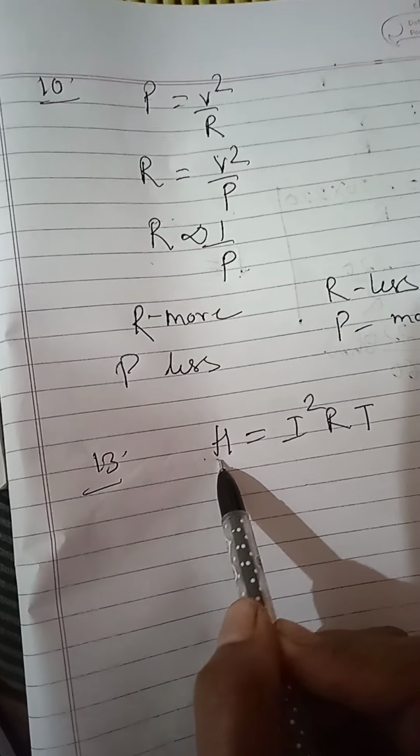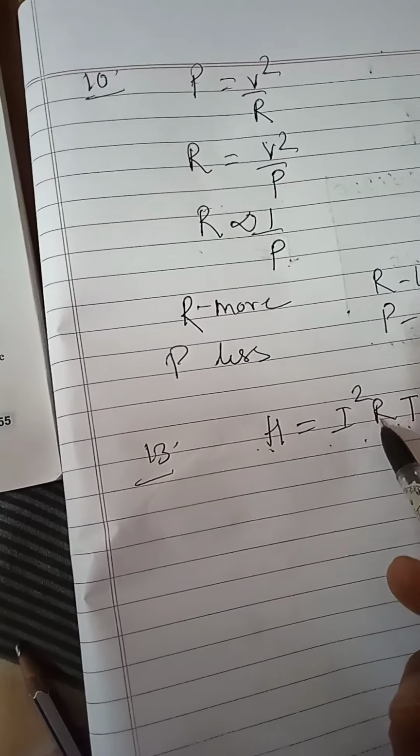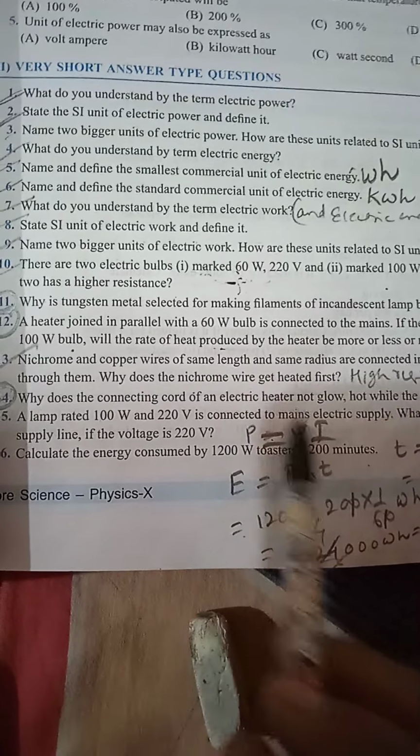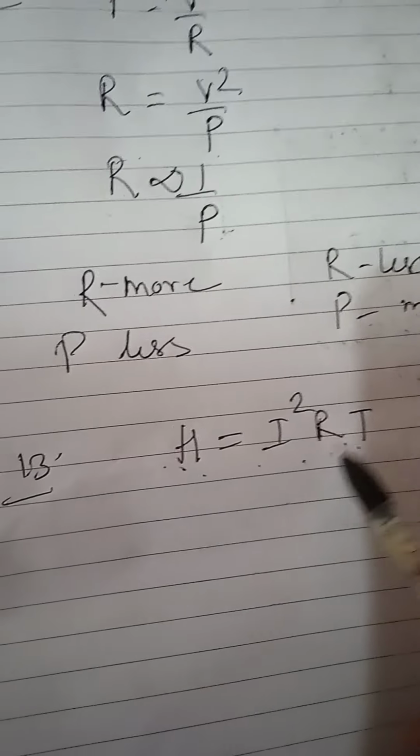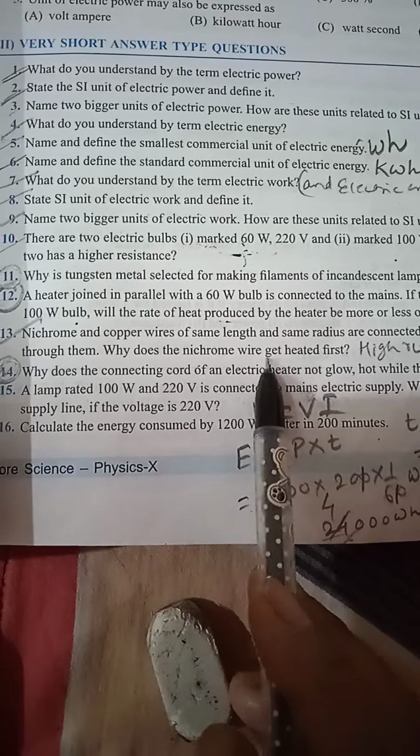This is the heat energy equal to I square RT. It means more resistance, more heat. That's why nichrome wire we use, because nichrome wire has more resistance. More resistance means more heat. So what you have to write here? The nichrome wire gets heated first because it has high resistance.